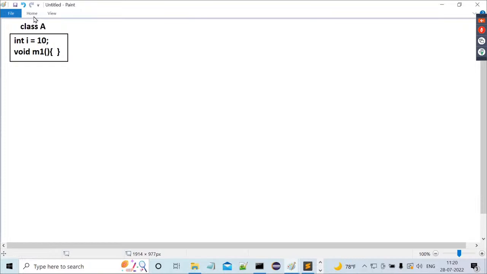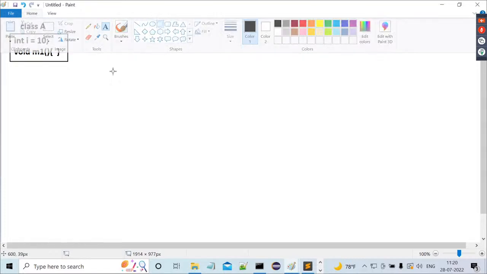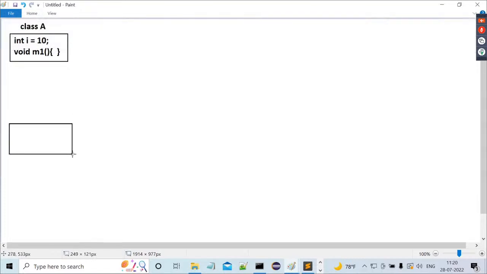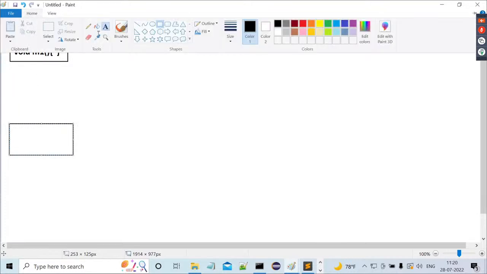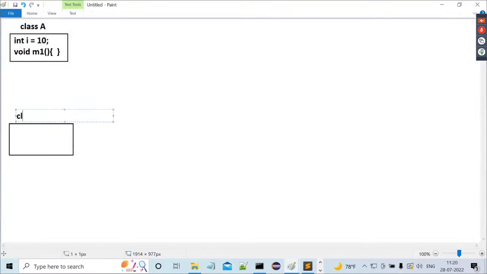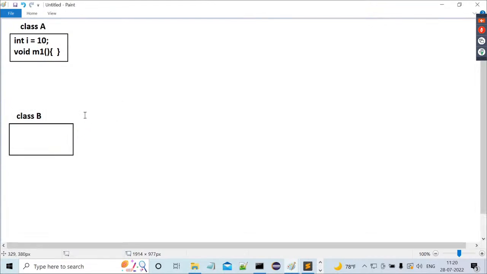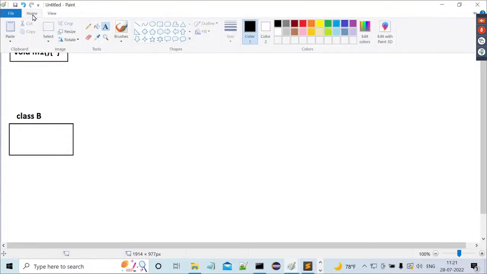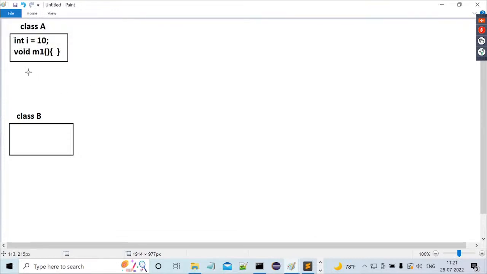So this is class A. Now, I want to say this is class B. Now, I want to establish an inheritance relation between class A and class B. If we want to establish an inheritance relation between class A and class B, then we have to use an upward arrow.